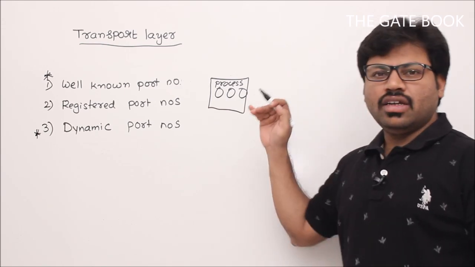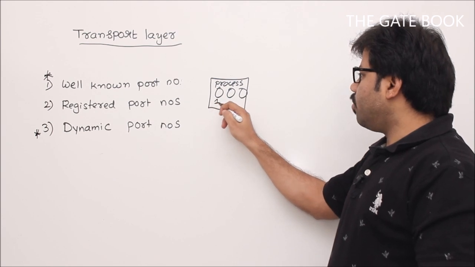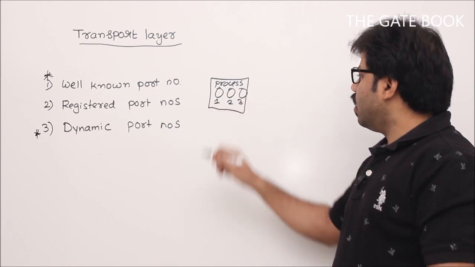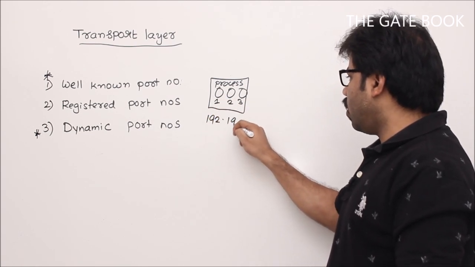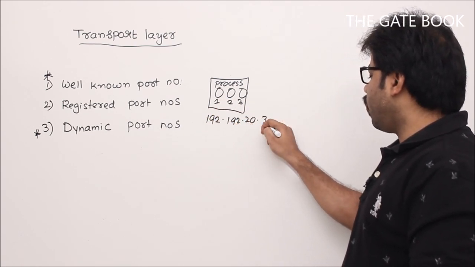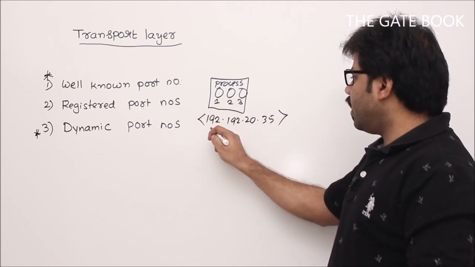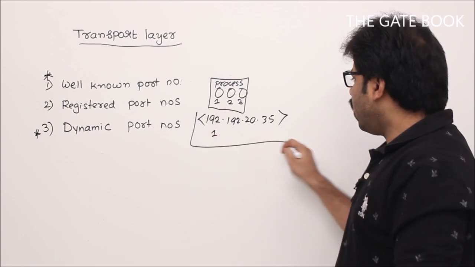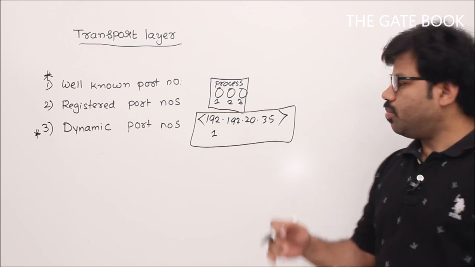That is the application layer. At this moment we are in the transport layer. So why don't you simply give a random number to every process uniquely, and this computer will have some IP address, 192.192.20.35. Then this IP address followed by this process ID 1 will become one unique identification number for a process, isn't it? What's the problem with this one?